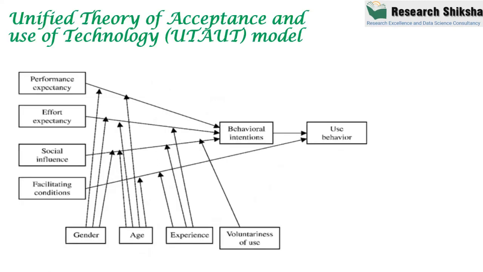Then the most popular theory nowadays is the unified theory of acceptance and use of technology model. This theory has many versions like UTAUT 1, UTAUT 2, UTAUT 3, because most scholars are working on it nowadays. I have consulted more than 20 PhDs based on the UTAUT model, and recently many scholars are using it for online teaching, asking why people are adopting online teaching.